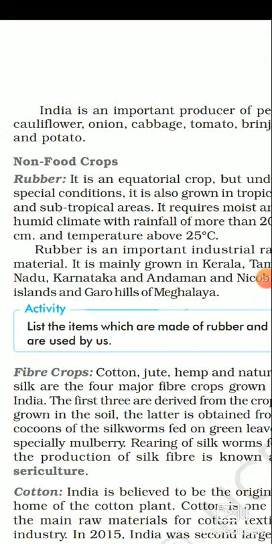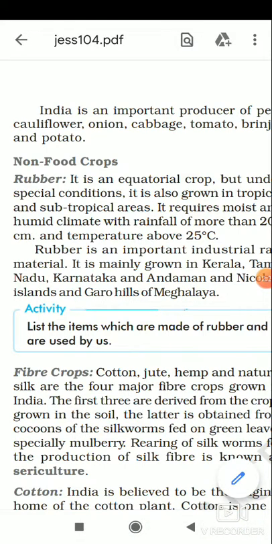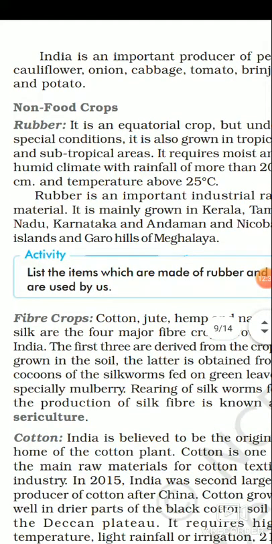Then comes fiber crops. What are the fiber crops? Cotton, jute, hemp, and natural silk are the 4 major fiber crops grown in India. The first 3 are derived from the crop grown in the soil. The latter is obtained from cocoons of the silkworms fed on green leaves, especially mulberry.